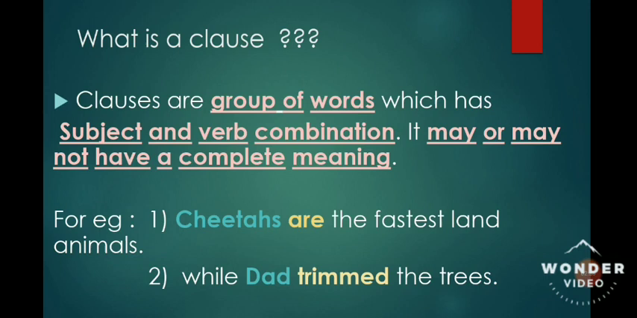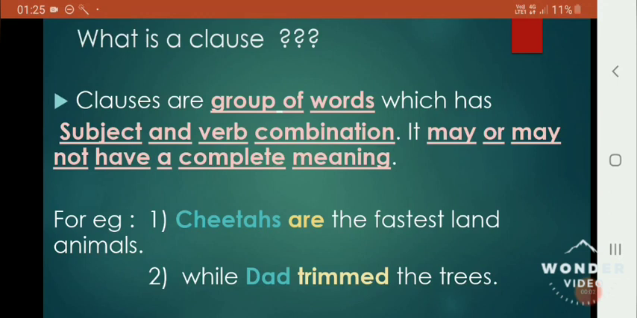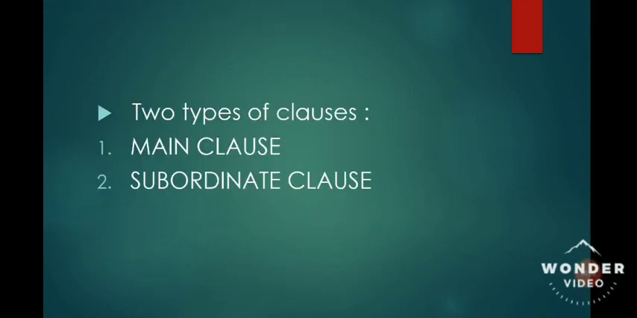Okay. So these are the things that you have to keep in mind, that what is a clause? A clause is having group of words, it is having a subject and verb combination, and it may or may not have a complete sense. Okay, so let's move on. Two types of clauses that you have to keep in mind are main clause and subordinate clause. Now let us take one by one. What is main clause?